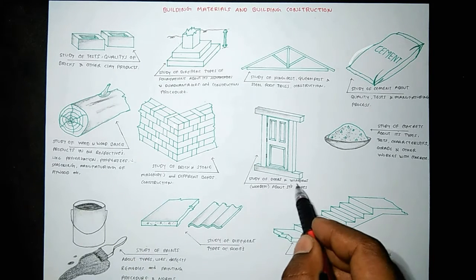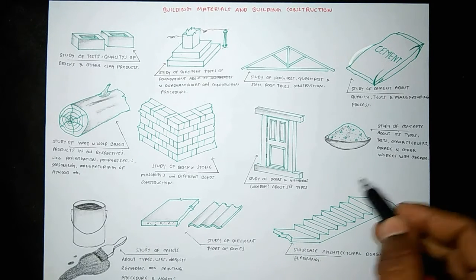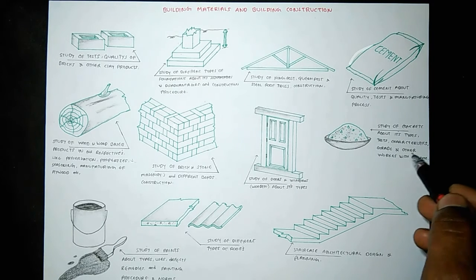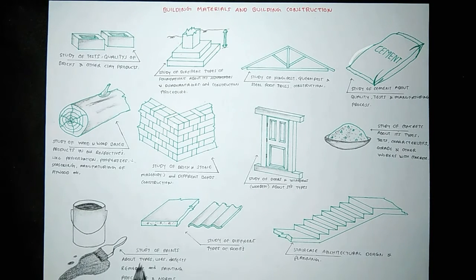Study of doors and windows, about its types, tests, characteristics, grade and other works with concrete. Study of paint, about types, uses, defects, remedies and painting procedure and norms. Study of different types of roof, staircase, architectural design and plan.